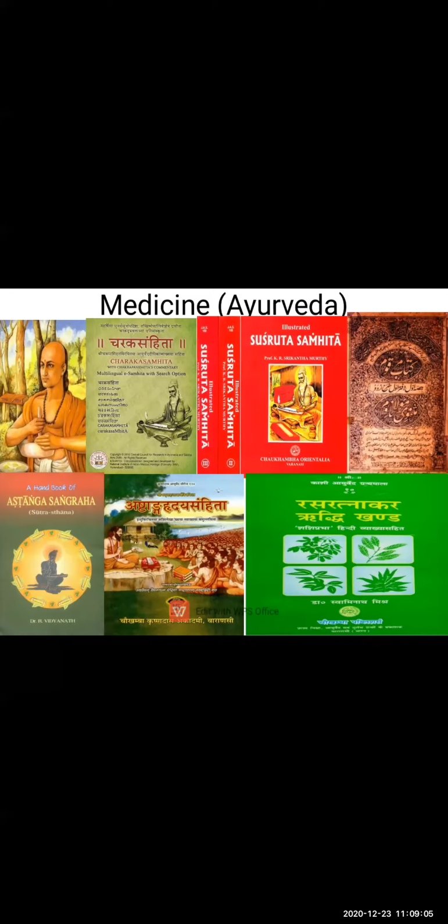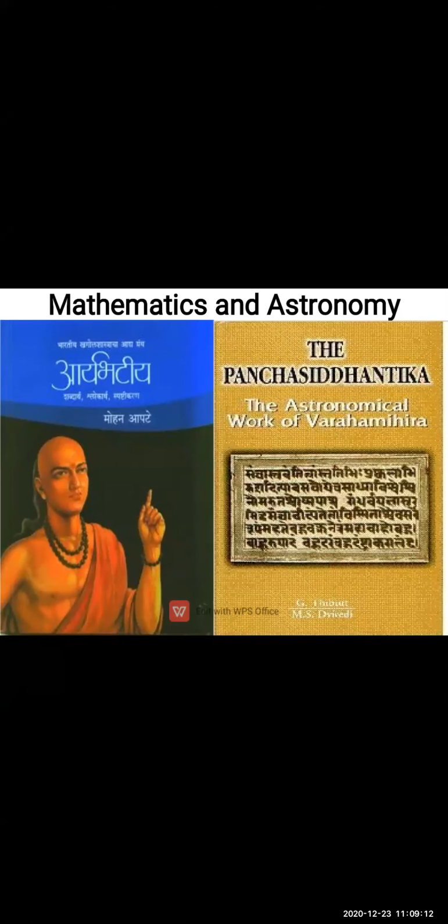Then mathematics and astronomy. Students, we know that we introduced zero to the world. Because of that, we started to get answers in decimal points also. Because of that, we have units, tens, hundreds, thousands, 10,000, lakhs, 10 lakhs, crores, 10 crores.